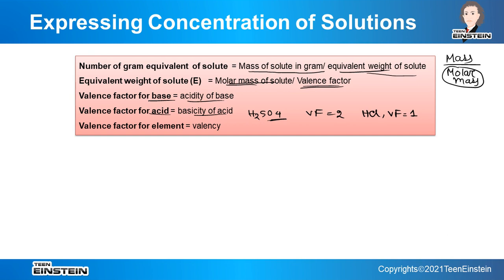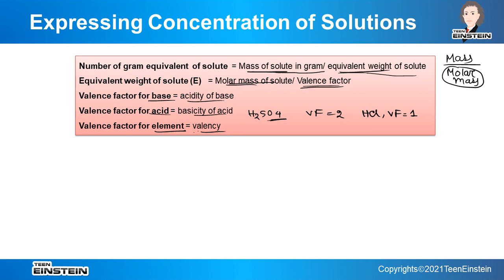Once we get the equivalent weight of solute, if we divide the given mass of solute by the equivalent weight, we can find the number of gram equivalent of the solute. And if it is any other element, then it will be the valence. Suppose I say copper, mostly it is copper 2 plus. So you have to first see what is the oxidation state of the element present in the compound.